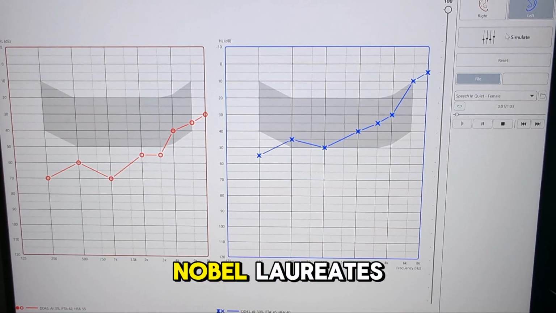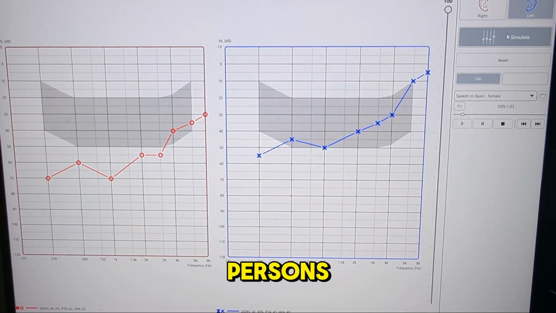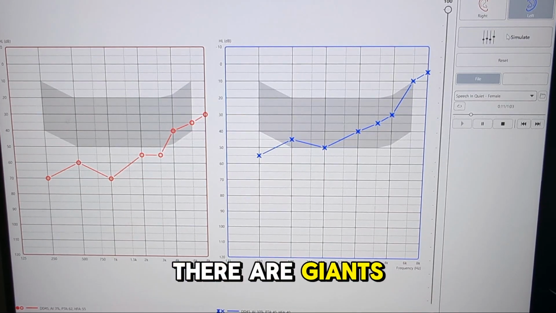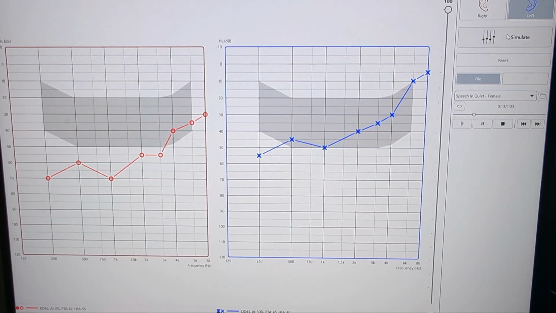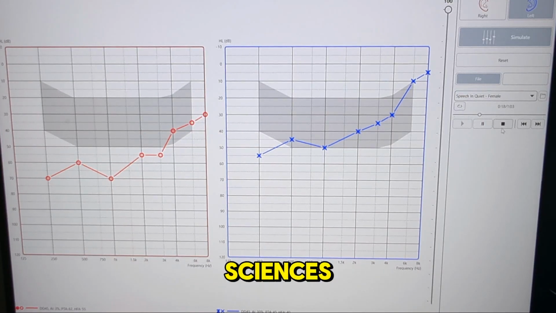The roster of Nobel laureates is studded with the names of great and deservedly illustrious persons. Some dreamers, some men of action, a few true geniuses. But there are giants missing from the list. For example, the most fundamental contribution to the physical sciences that has come out of America was the work of...